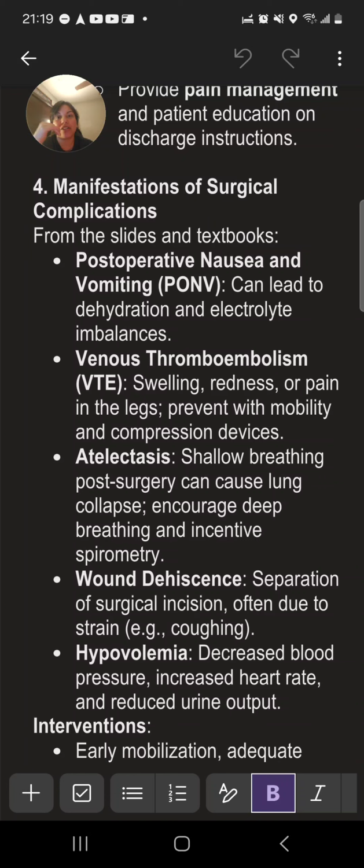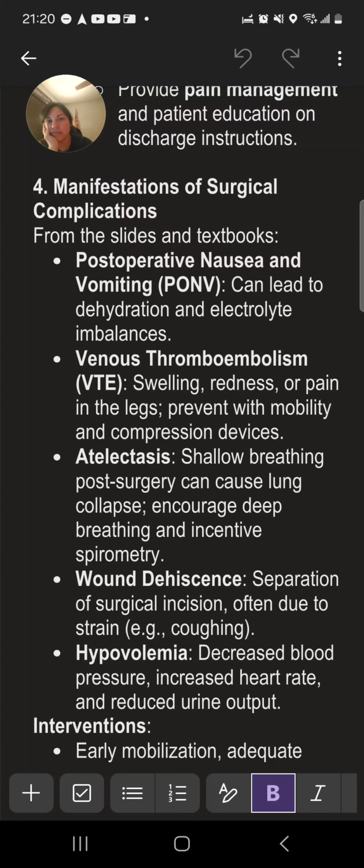Manifestation of surgical complications. Okay. Was that one of the things? Hold on. Okay, so the question said: risk factors for surgical complications, informed consent, the nurse's role in each phase of the perioperative period, manifestations of surgical complications, nursing interventions to prevent complications of surgery. Instructions: 4. Manifestations of surgical complications, from the slides and textbooks.